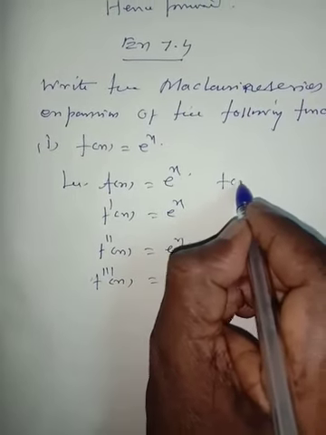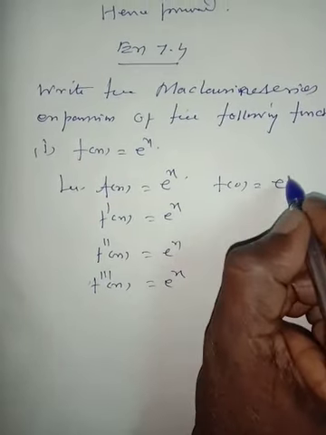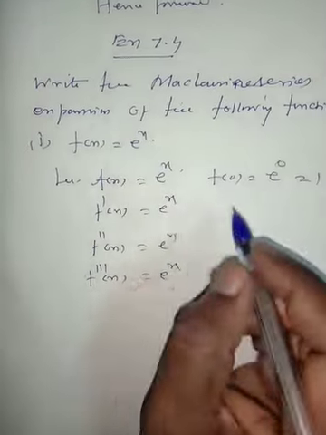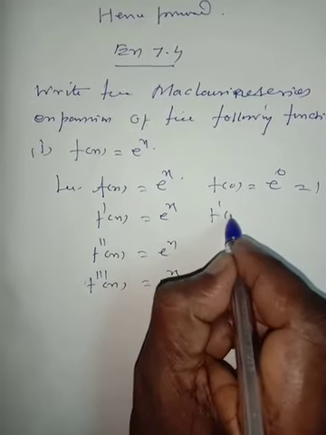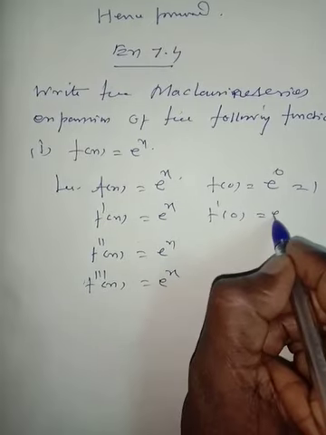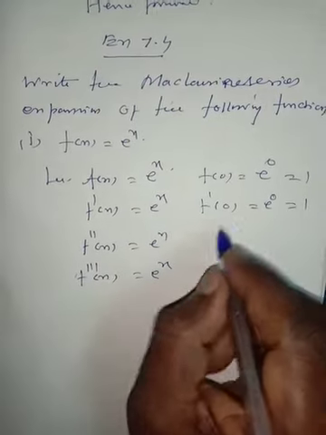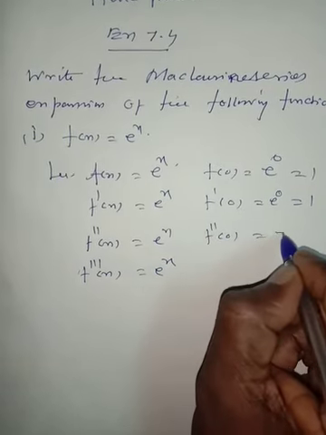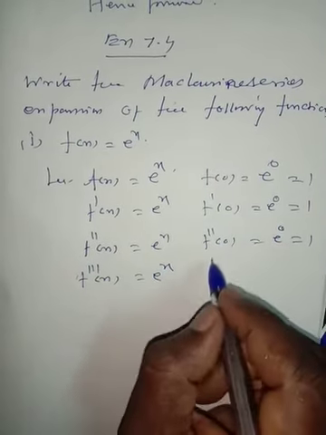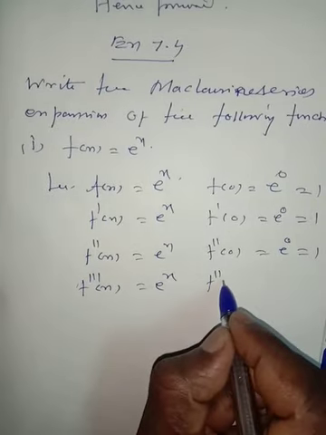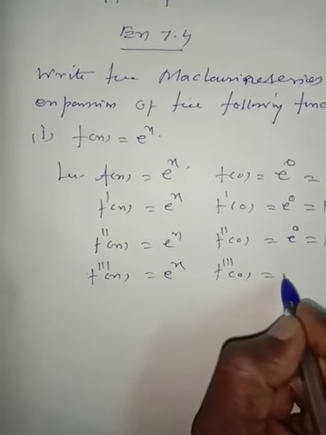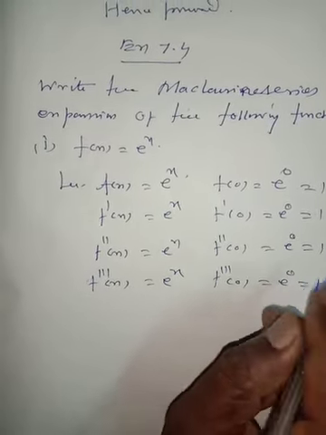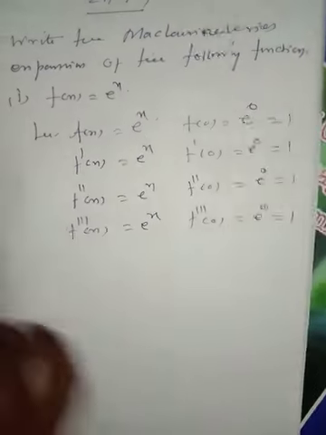Put x equal to 0, f of 0 is equal to e to the power of 0 is equal to 1, again f dash of 0 is equal to e to the power of 0 is equal to 1, next f double dash of 0 is equal to e to the power of 0 is equal to 1, f triple dash of 0 is equal to e to the power of 0 is equal to 1, by Maclaurin series.